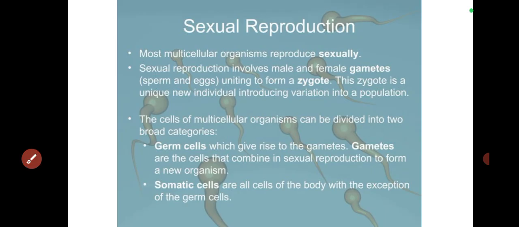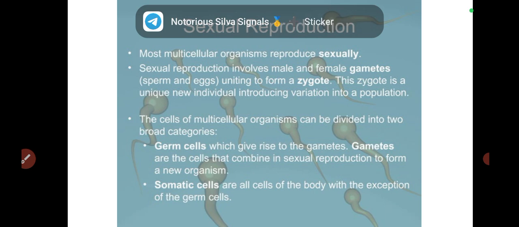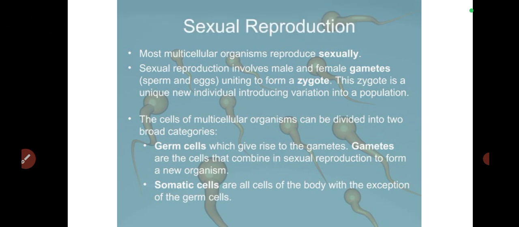Now, with sexual reproduction, most multicellular organisms reproduce sexually. Sexual reproduction involves male and female gametes. Both male and female gametes need to come together. What are gametes? Gametes are the sex cells, which are sperm and eggs in this case, uniting to form a zygote.